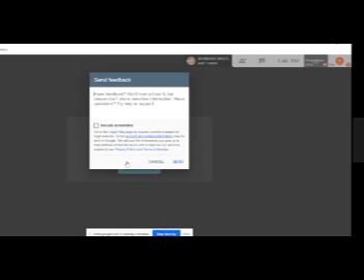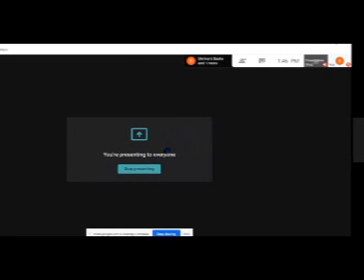I'll just cancel it. You can write what the problem is that you are facing while using Google Meet, and if you want to include a screenshot, include that as well. It will automatically take the entire screenshot, or if you want to manually take a screenshot of the screen, it will take that. This is all about your Google Meet software.